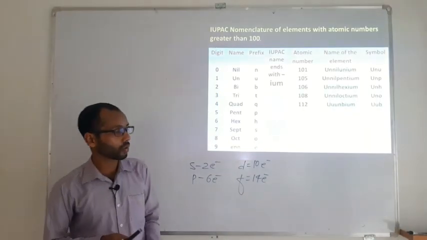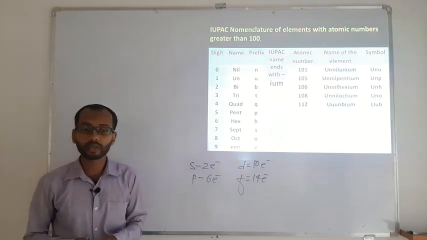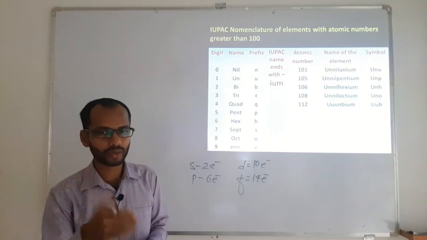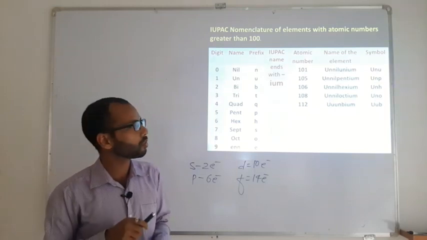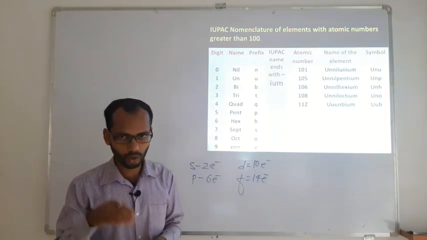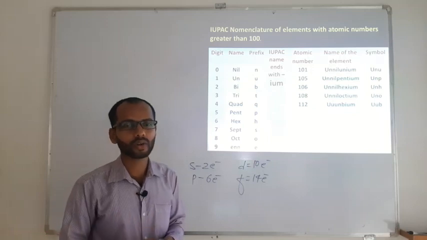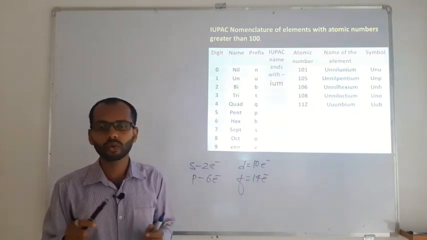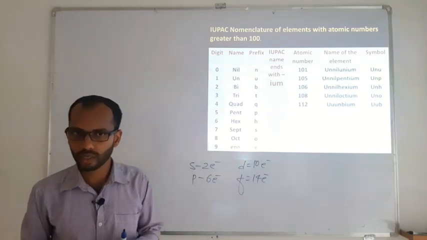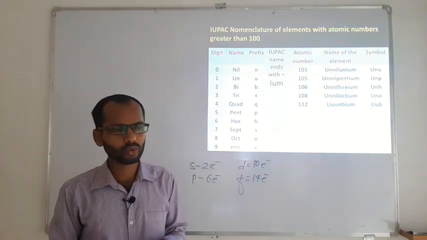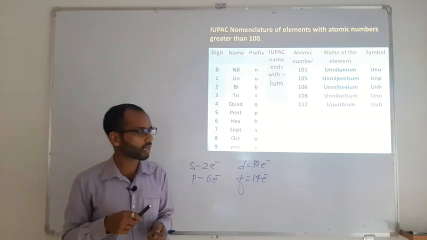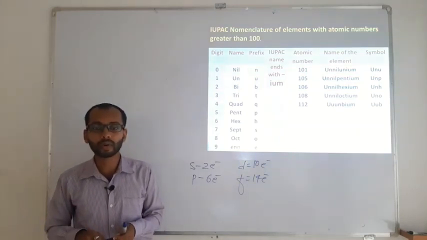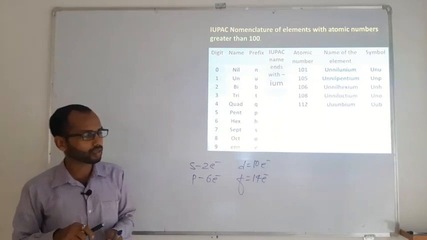Now there was a little bit of controversy over element discovery at that time, because up to 100 the elements had respective names, but the elements above 100 were classified by different scientists. Then there was a controversy over whose name should be given to the respective element. To solve that controversy, IUPAC has made certain rules and regulations, and has given certain guidelines.